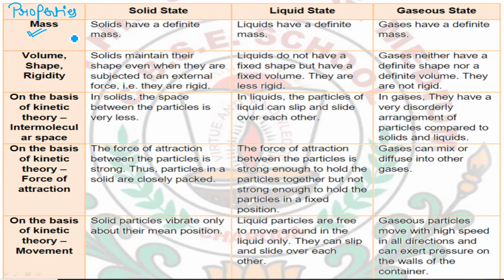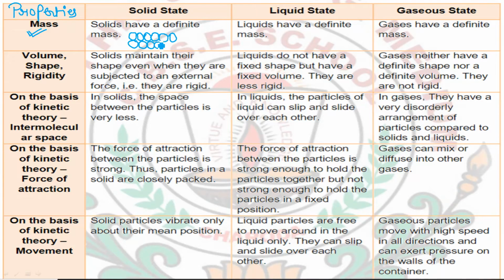I have discussed mass in the previous lecture. So let's see what is the mass of the solid state. Solid state has definite mass. What is the reason behind it? Because the solid has particles very closely packed to each other. Closely packed means the particles which constitute a solid are very near to each other.